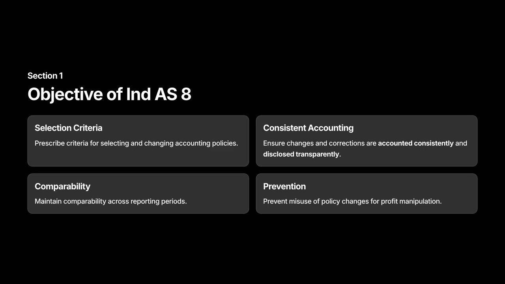Objective of IND AS 8. The standard exists to protect users from misleading numbers. It tells us when to change an accounting rule and when to update an estimate or correct an error. Its goals are simple. Select sound policies, apply them consistently, and disclose changes transparently. This prevents management from engineering profit through selective timing or methods.